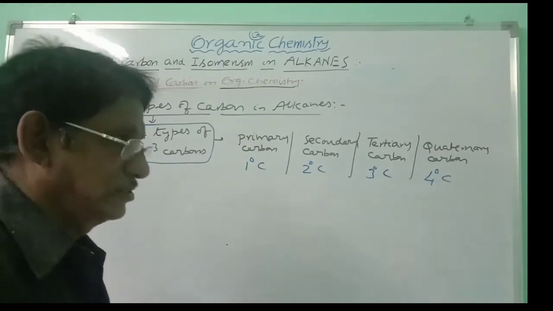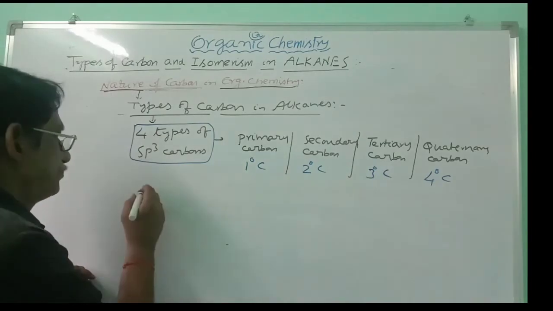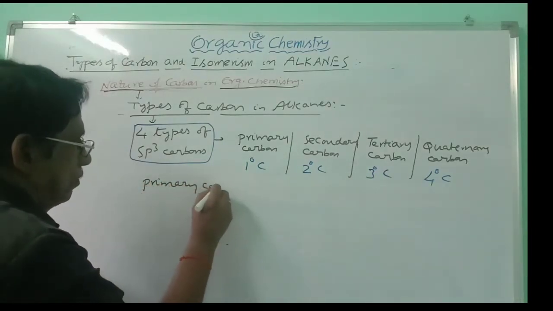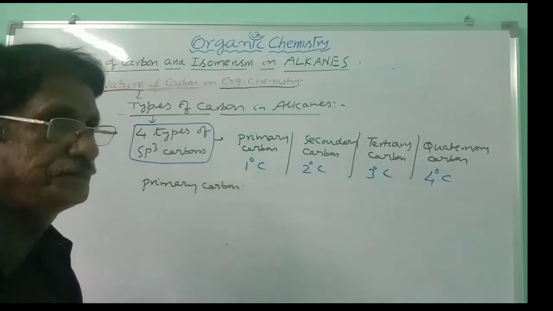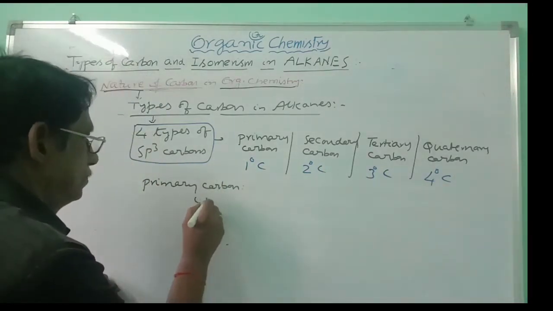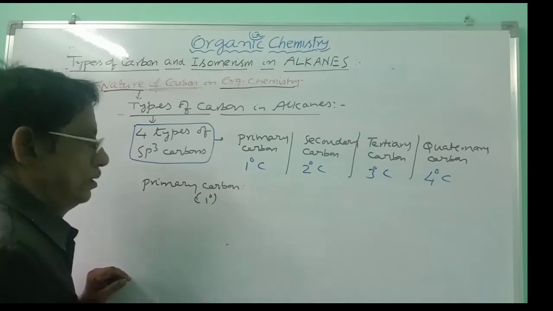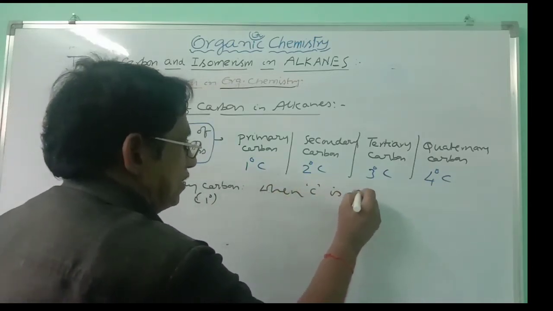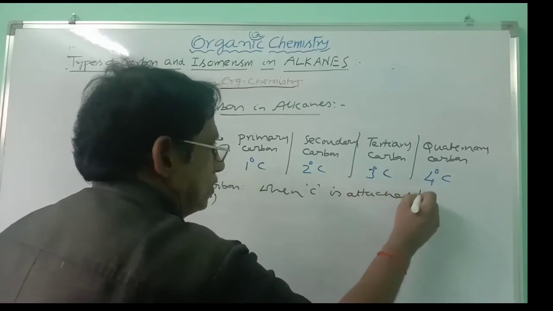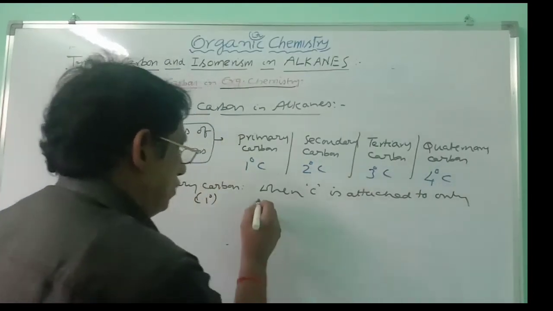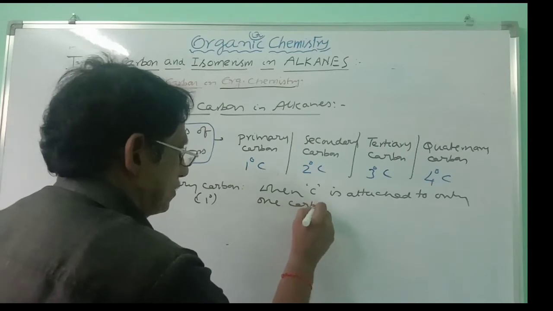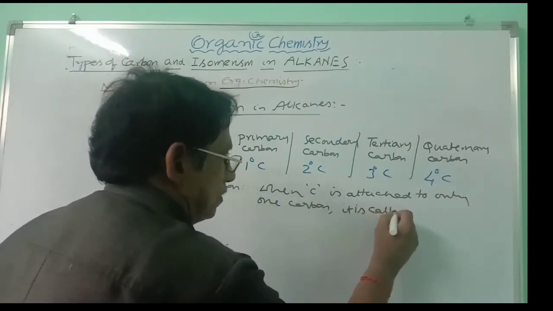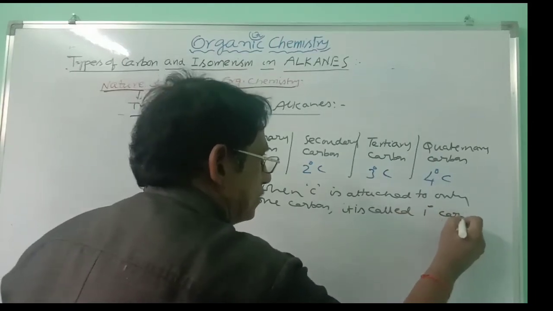Now, how to recognize primary carbon? Primary carbon, 1 degree. When carbon is attached to only 1 carbon, it is called primary carbon.